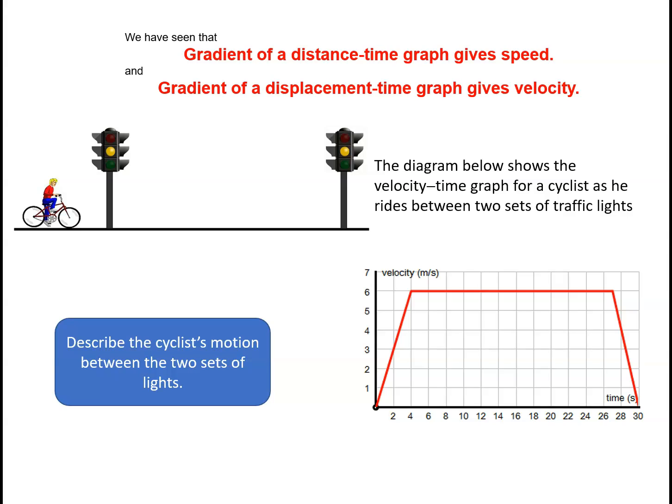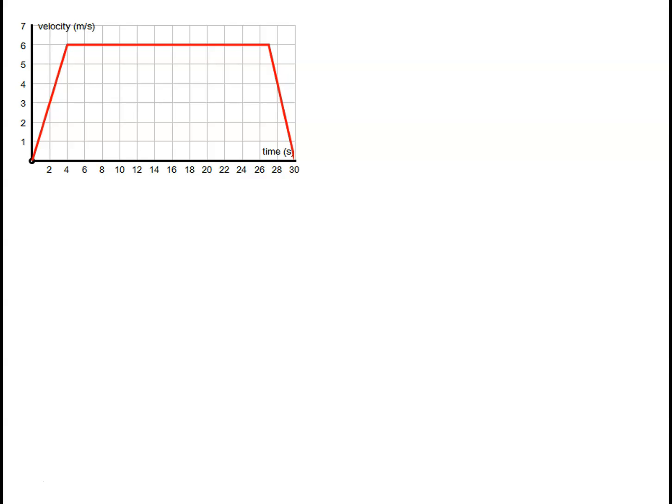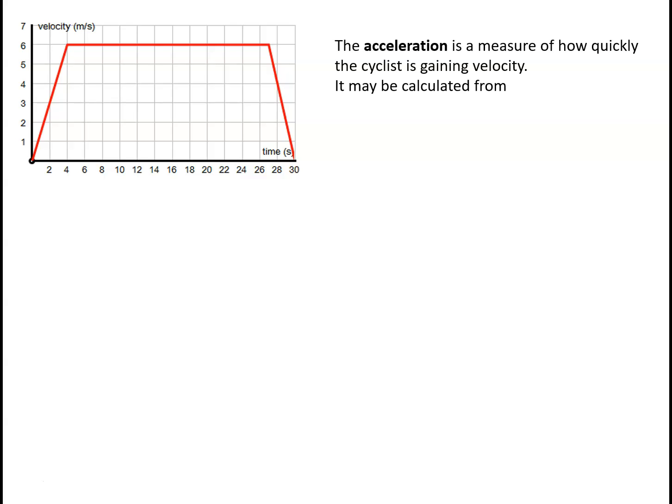So again, just pause the video and write down a brief paragraph describing the cyclist's travel between the 2 sets of lights. So there's the velocity time graph again. The acceleration is a measure of how quickly the cyclist is gaining velocity. And we can calculate that: the acceleration over a period of time is the final velocity minus the initial velocity divided by the size of the time interval.